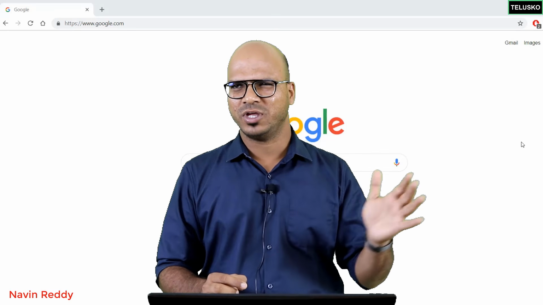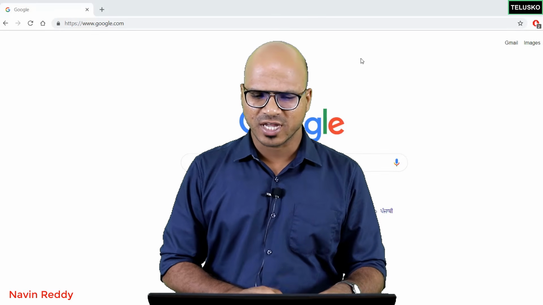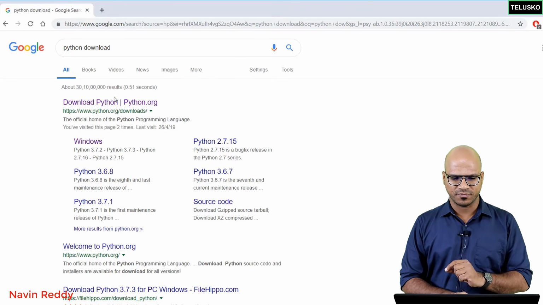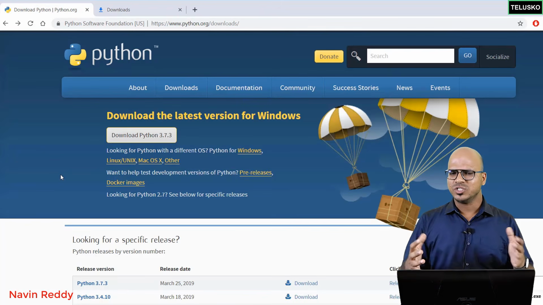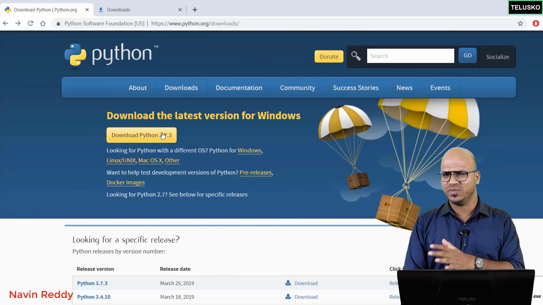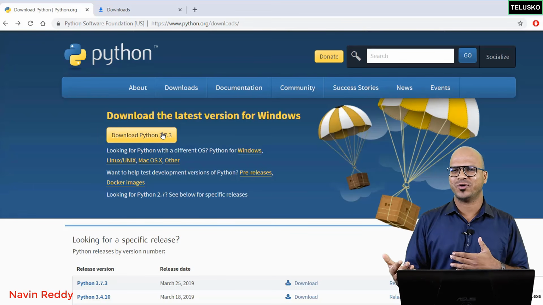Now, what type of Python setup do you need? If you want to work with Django 2.2, you need a recent version of Python, which is more than 3.4, I guess. So you just have to go to Google, search for Python download. That's the website you have to go to and click on. Once you come to this website, you can see we have an option to download Python 3.7.3, which will surely work. It is more than 3.4, right?